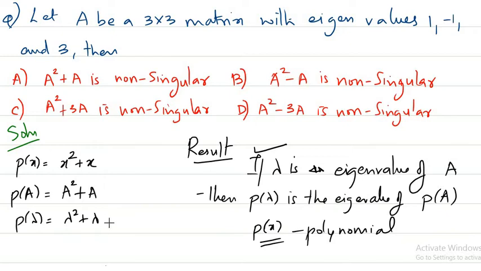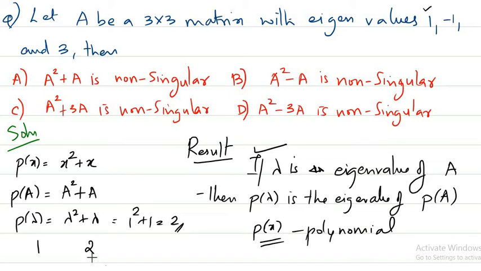P of lambda is lambda square plus lambda. That means if lambda is an eigenvalue of A, suppose 1 is an eigenvalue of A, then P of lambda is an eigenvalue of P of A. So if lambda is 1, we get 1 square plus 1, that is 2, and 2 is an eigenvalue of P of A, where P of A means A square plus A. So if 1 is an eigenvalue of A, then for A square plus A, 2 will be an eigenvalue. Is it clear? That's how we have to proceed.